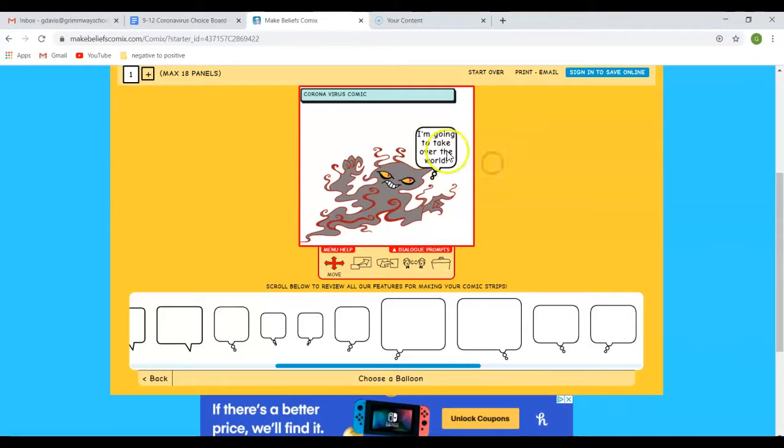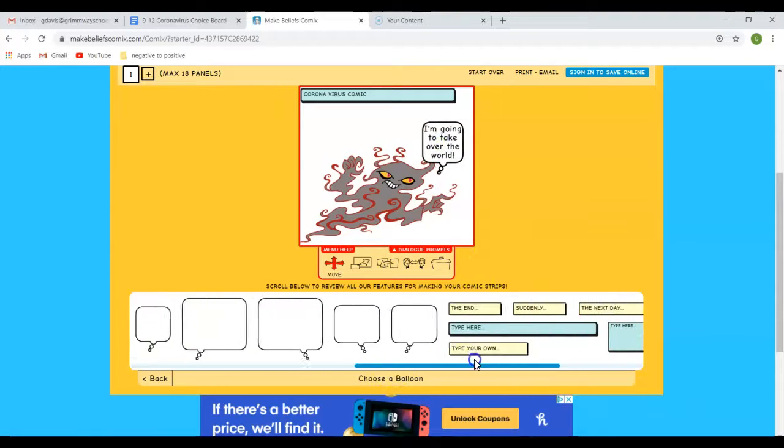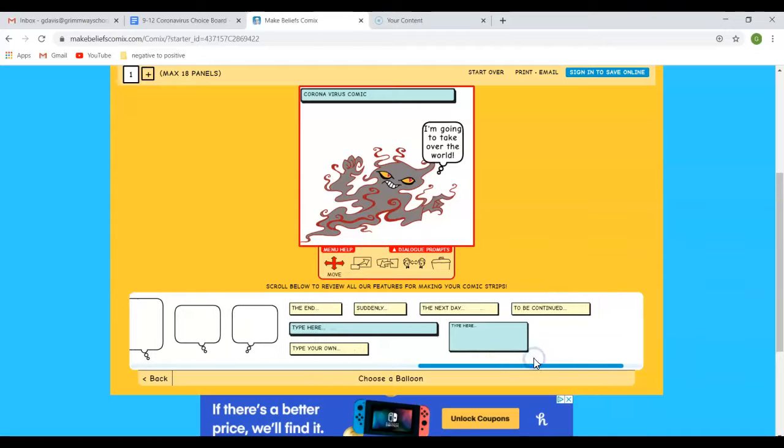Oh, maybe my balloon isn't big enough. Oh, no, it is. Alright. And then I also need to make sure that I'm answering the questions so that I get full credit. So I'm just going to put one of these in there. I'm going to double click it. And I'm going to click how did COVID-19 start?